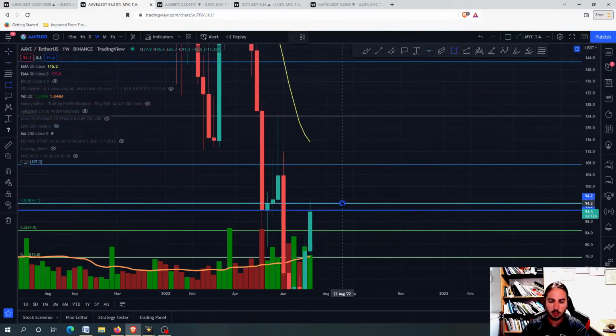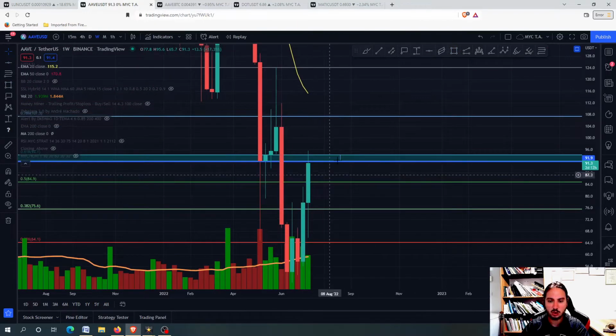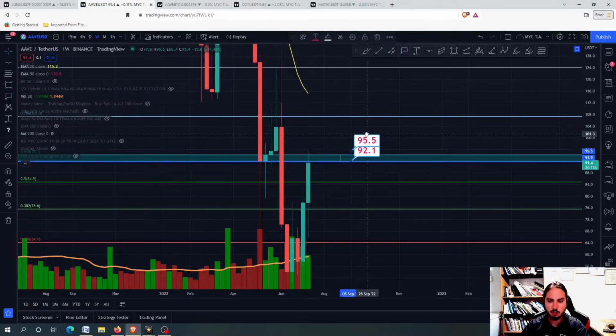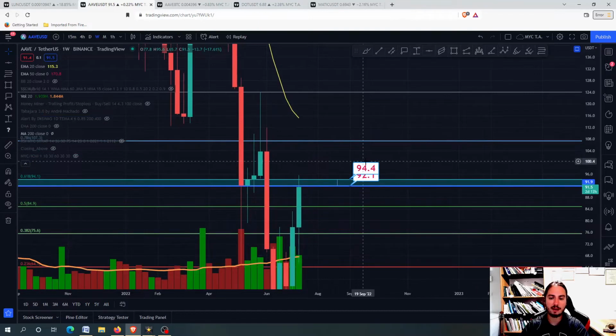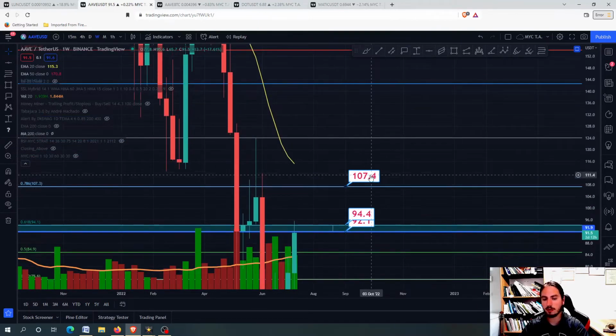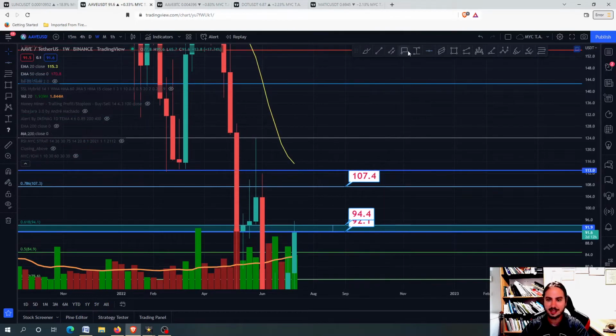The fact that we are holding for the weekly frame below this rectangle right there is not good. Okay, and what we would like to see for Aave is to close above these lines, and these lines are between 92.1 and 94.4. Around there, if we can manage to close above, then this means that Aave will be going for sure towards the 107, and if we close above the 107 to 112, you can see right here this rectangle over here, this area of resistance levels.